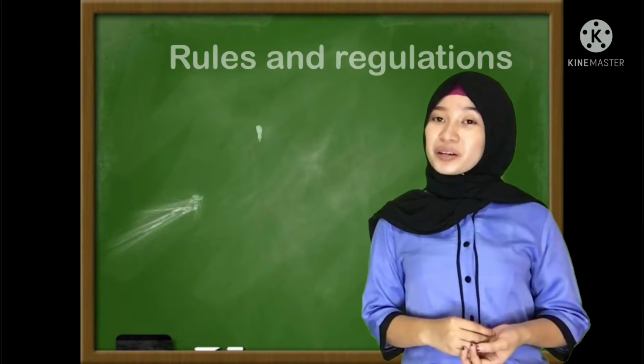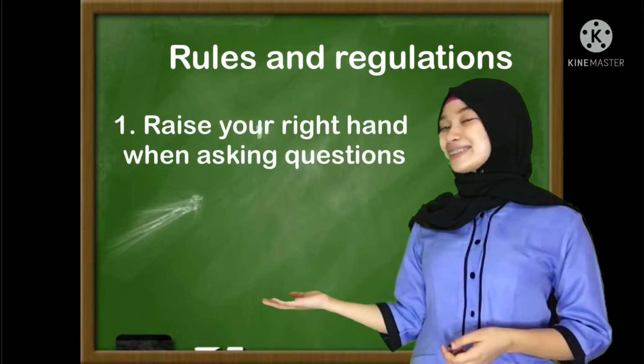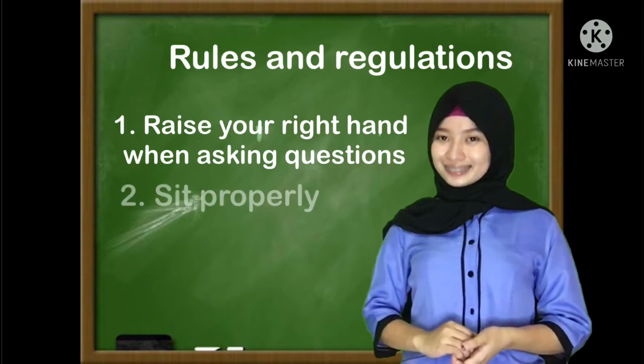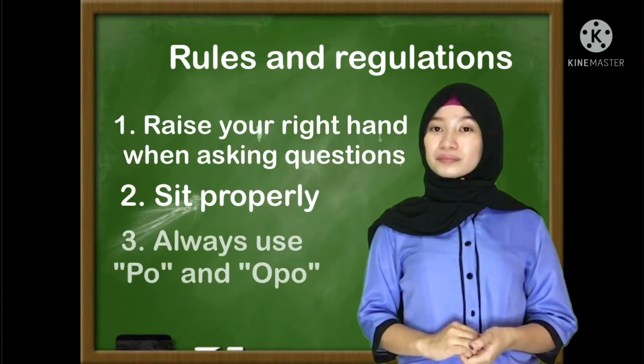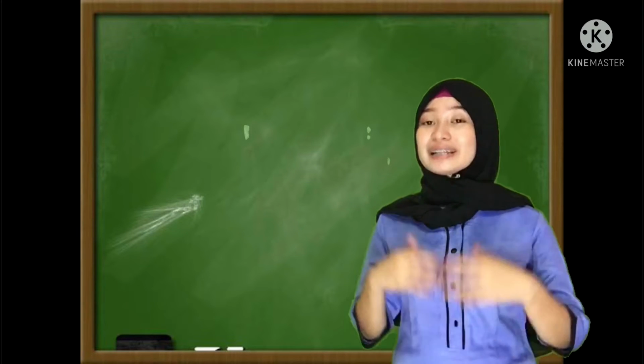For our rules and regulations, we also have the following. Number 1. Raise your right hand when asking questions. Number 2. Sit properly. And number 3. Use po and opo. Now, I will show to you a picture of paired words and tell me what